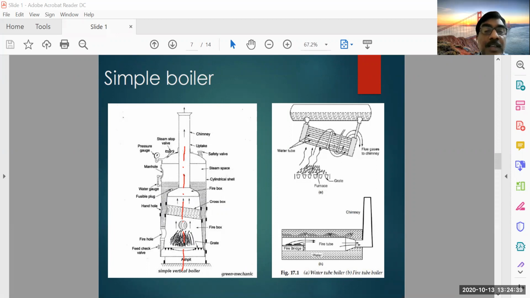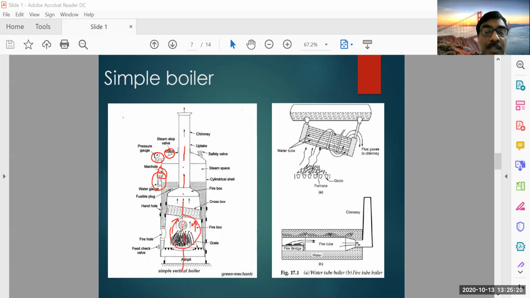Okay, and it is having some mountings and accessories: a manhole for cleaning inside the boiler, and this is the water gauge to check the water level, and this is the steam stop valve. When you are supplying the steam, you can control, stop or regulate the flow of steam. These cross tubes are water tubes. So this is basically a water tube boiler. That means the water is inside the tube and outside the flue gases are flowing.